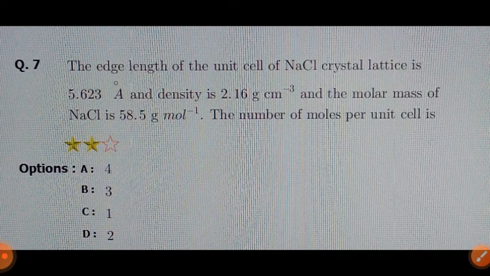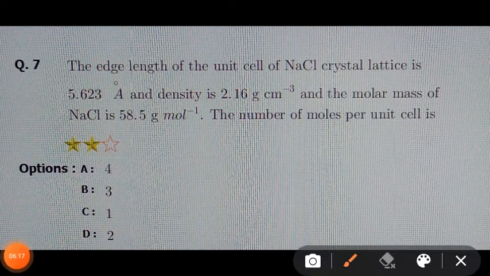The next question: the edge length of the unit cell of the NaCl crystal lattice is 5.623 angstrom, the density is 2.16 grams per cm cube, and the molar mass of NaCl is 58.5 grams per mole. The number of moles per unit cell is?